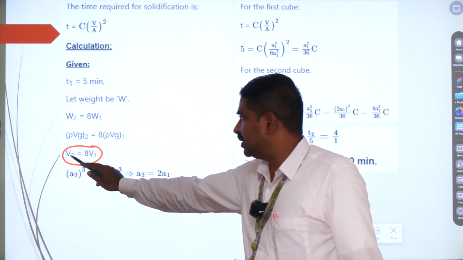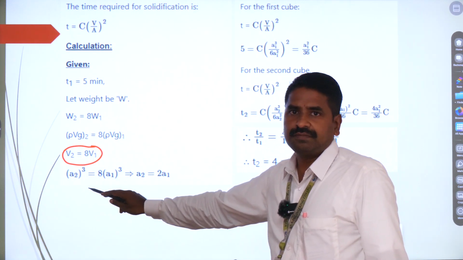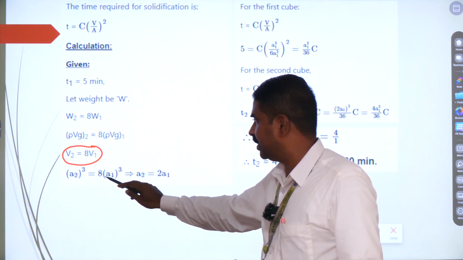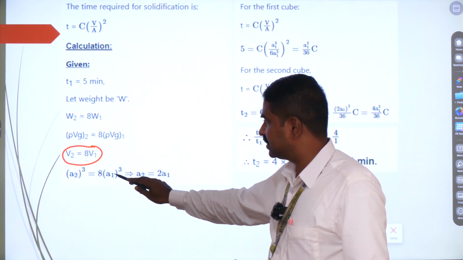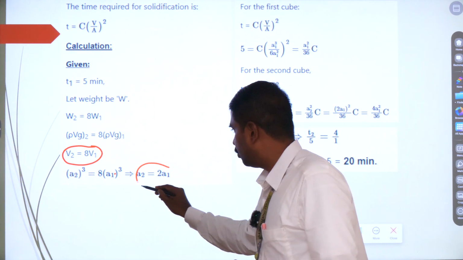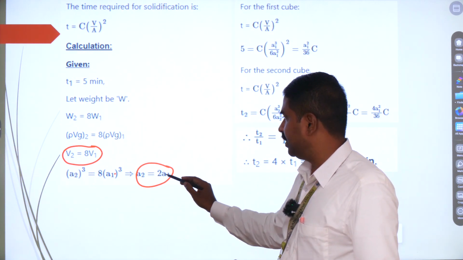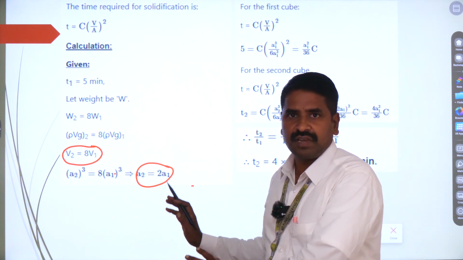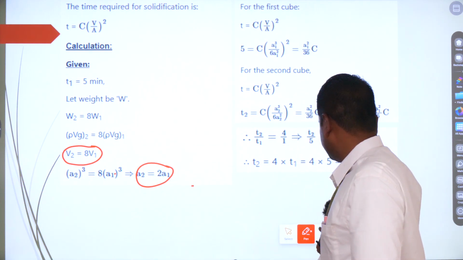Next, what is going to be the volume? Volume is a cube of the side, so the volume of the second object, A2 cube, is going to be equal to 8 times the first object's volume, 8 into A1 cube. So what is going to be A2? It is going to be 2 A1. The side of the second object is going to be equal to 2 times the side of the first object. This is going to be the first step, which we are giving the detailed explanation.